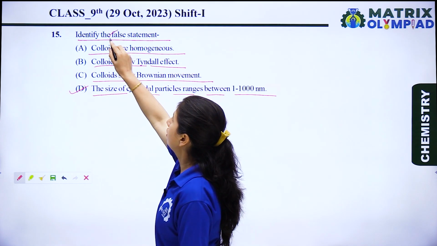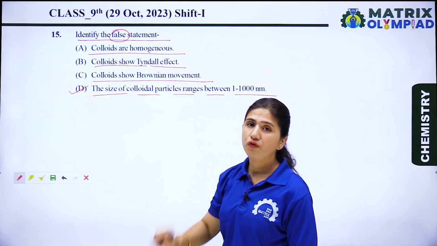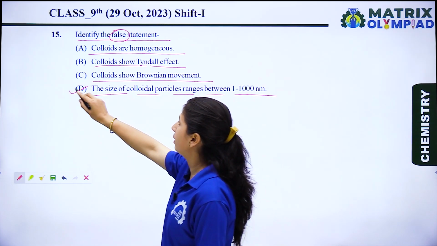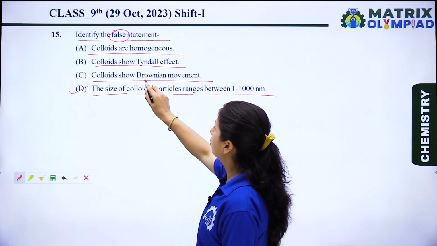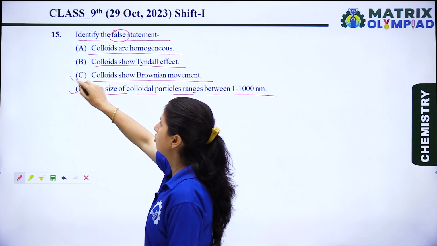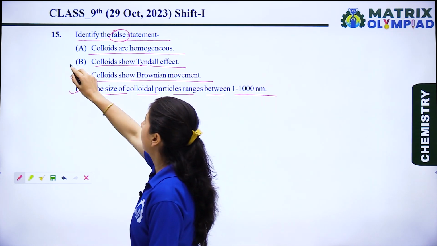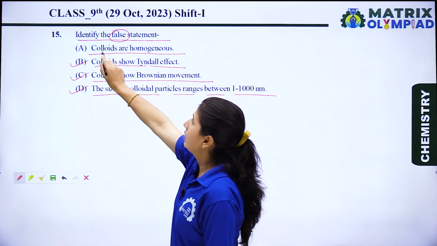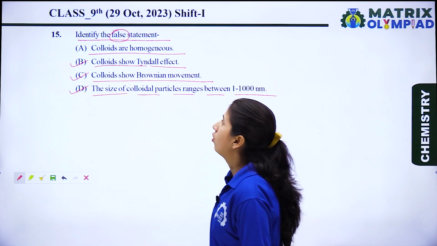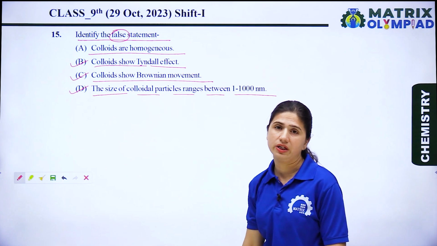But in this question we need to find the false statement. So this is the right statement. Colloids show Brownian movement. This is also a right statement. Colloids show Tyndall effect. This is also a right option. Now let's see option A. Colloids are homogeneous.